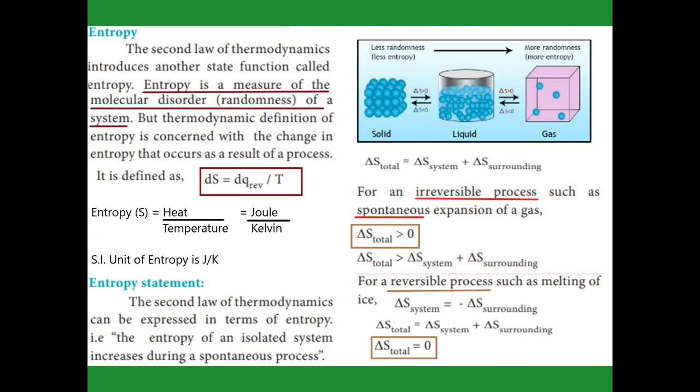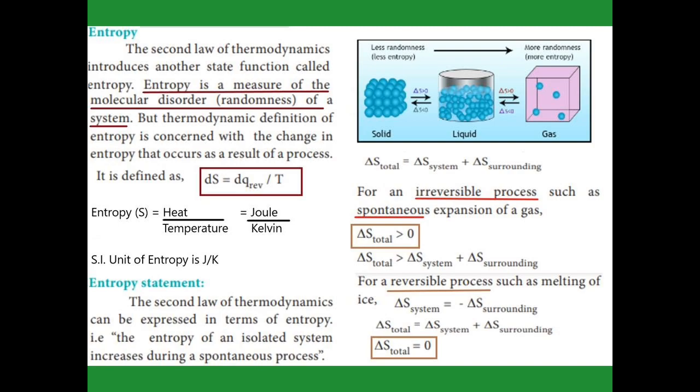It can be indicated by greater than zero. So the total entropy change is above zero. The total entropy is the entropy change in the system plus the entropy change in the surroundings. So we get that the total entropy change is greater than zero.